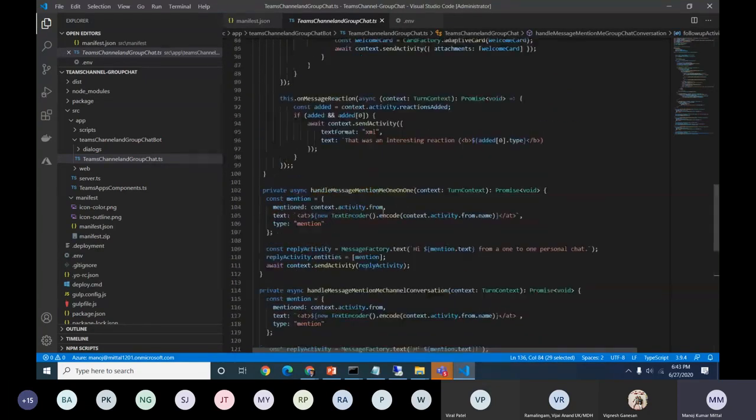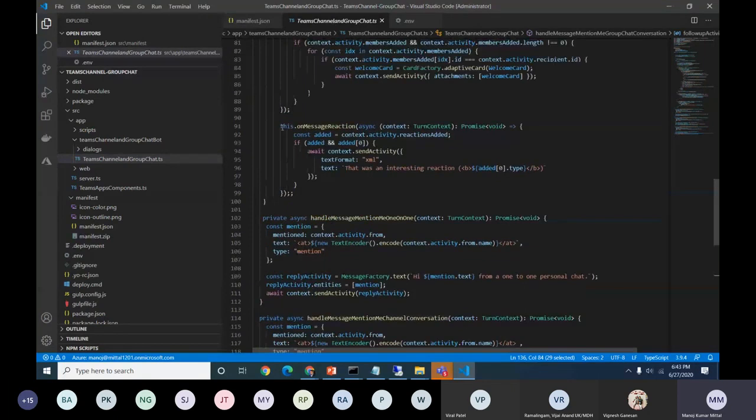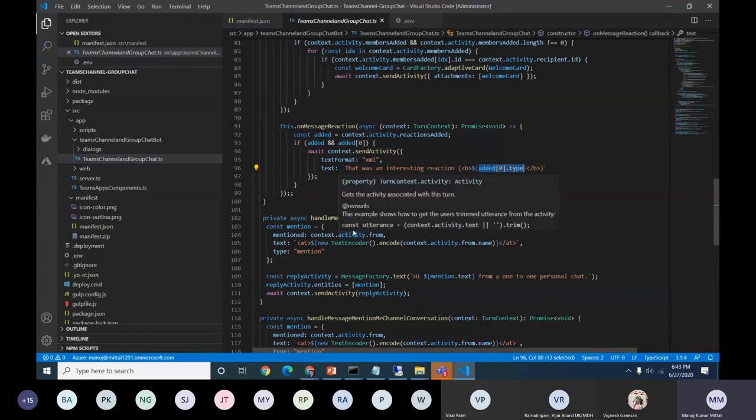Another important thing here is the reactions. The reactions are basically when people are liking with any of the provided emotion icons. So we can throw out those messages also. This was interesting, like thanks for liking. What type of reaction he or she has clicked, we can define accordingly. So what is the type and what message we need to prompt to the users. These are a few activities defined in this bot to differentiate the conversation types.